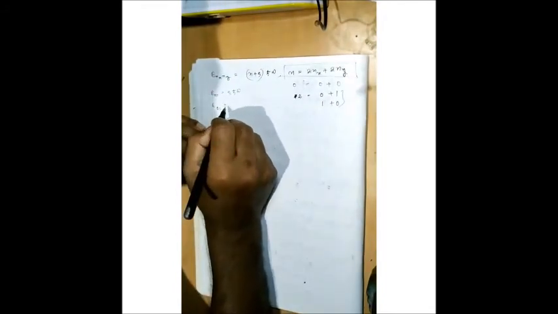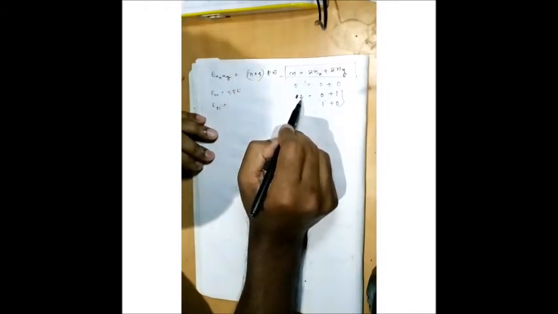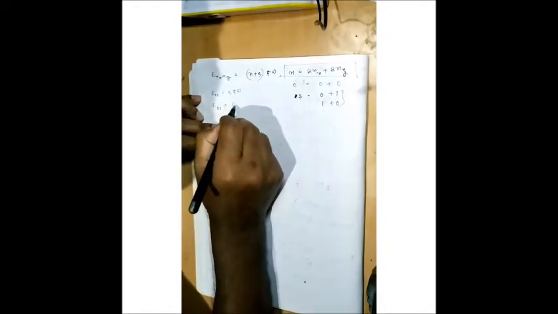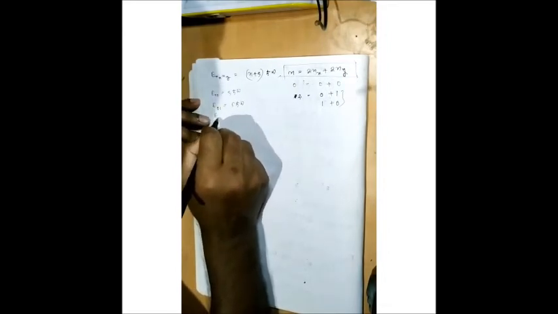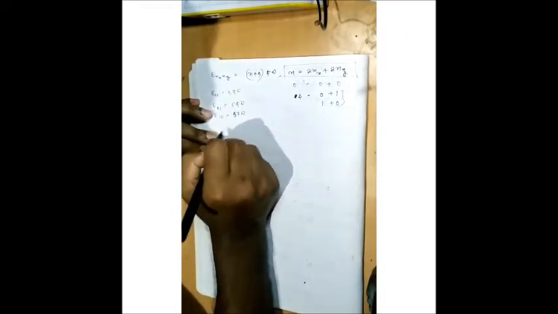So these two combinations are possible. So E01 corresponds to n equal to 2, which gives the first excited state. Clear? So n equal to 2 means 5 h-bar omega, and E10 also gives 5 h-bar omega.